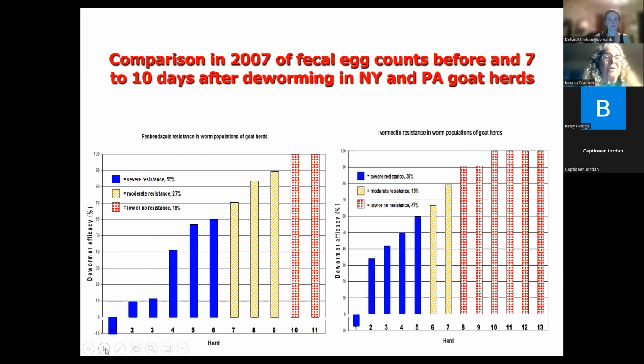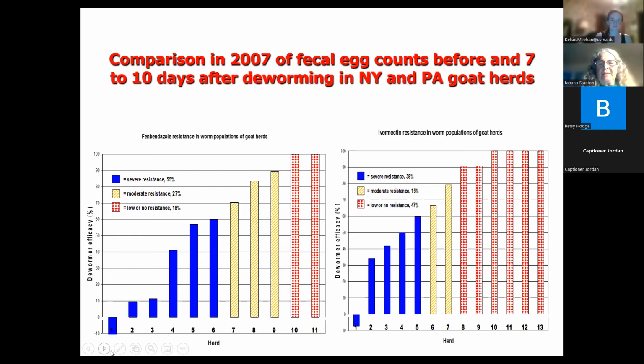And what we found with Safeguard, which would be your fenbendazole here, there were about 6 herds where there was severe resistance to the Safeguard. In fact, in one of the herds, the worms actually increased their number of worm eggs after being dewormed with the Safeguard. There were 2 herds that it was still quite effective in, and then 3 where it was moderately effective.